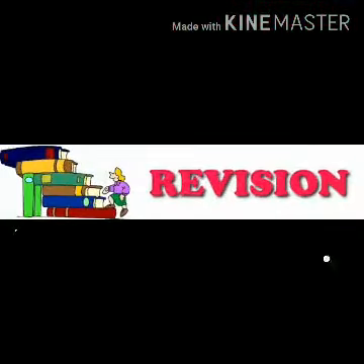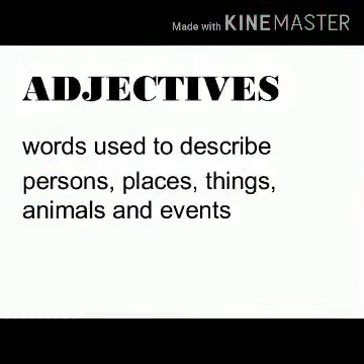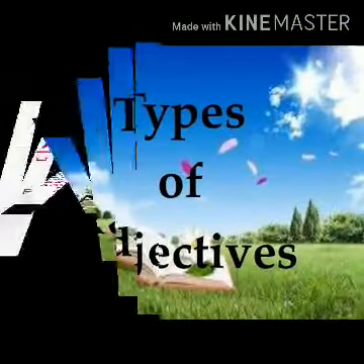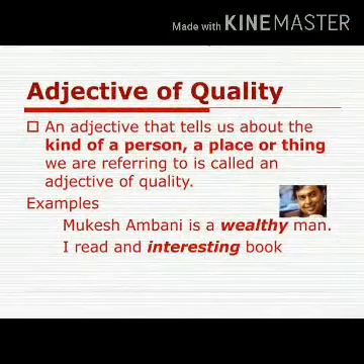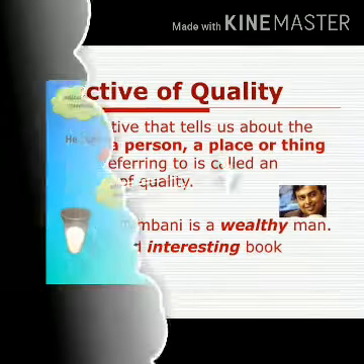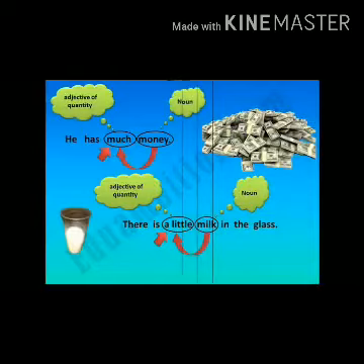Now revision time. Adjectives are the words used to describe a noun or pronoun. For example, beautiful, red, small, Indian, etc. Now kinds of adjectives. Adjectives of quality tell about the size, shape, color, behavior or quality of a noun or pronoun. They answer the question of what kind. For example, wealthy, interesting, etc. Adjectives of quantity tell about the quantity and answer the question how much. For example, a little, much, etc.